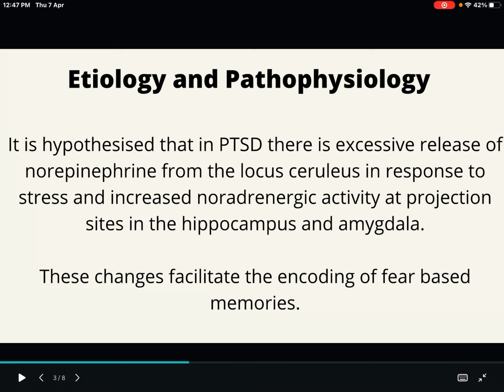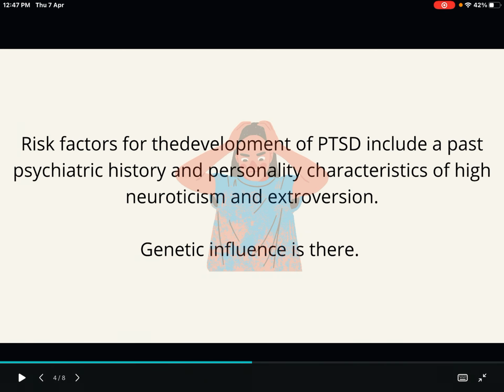You have to draw this as a flowchart. First one is excessive release of norepinephrine from the locus coeruleus in response to the stress, and there is increased adrenergic activity at projection sites in the hippocampus and amygdala, and these changes will facilitate the encoding of fear-based memories. Next one, what are the risk factors?